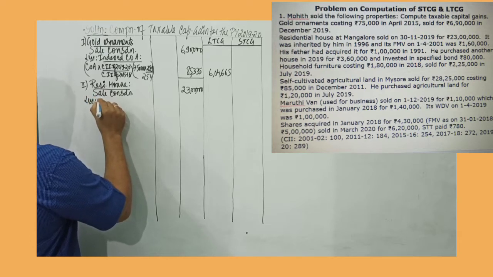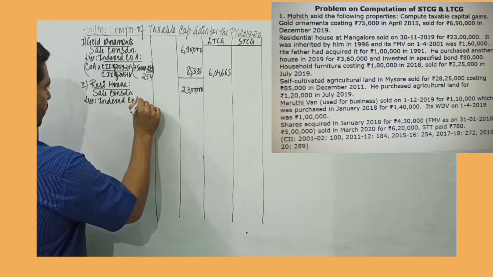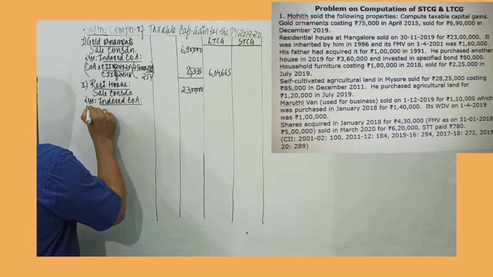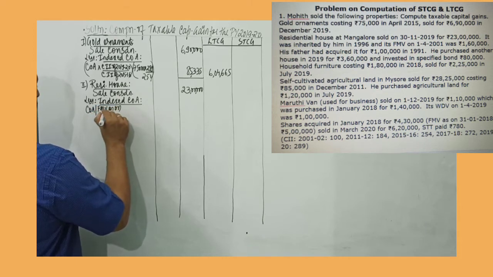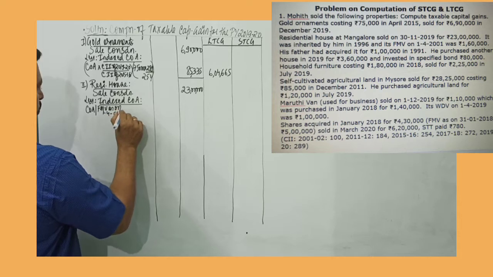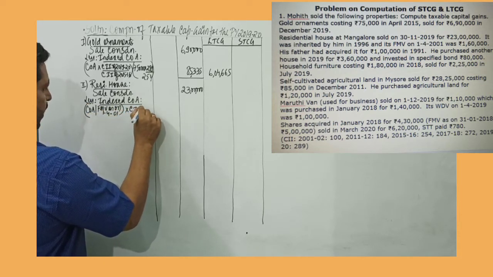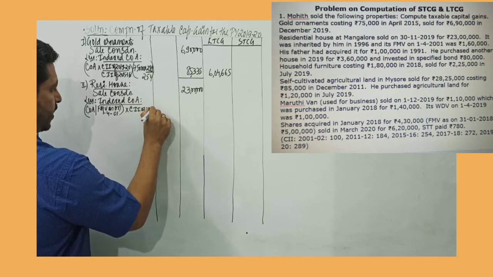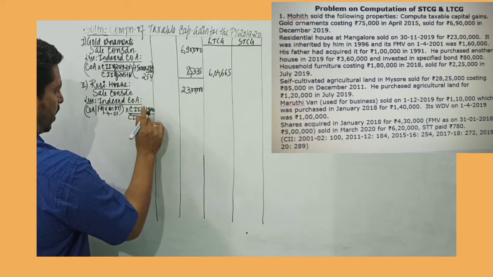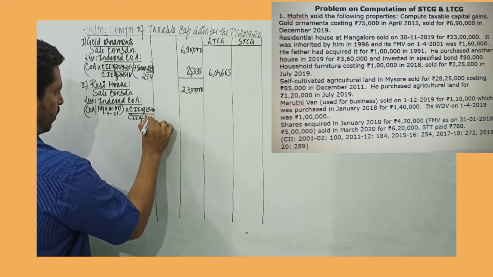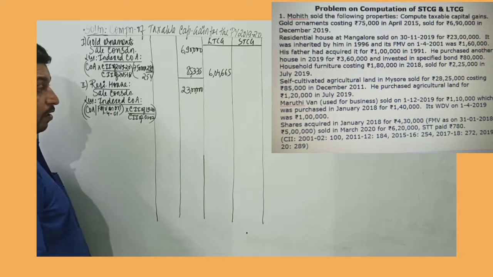So father had acquired the property prior to 1st April 2001. So we give an option over here. This is a long-term capital asset. So we take indexed cost of acquisition, and here I can record either the cost of acquisition or FMV as on 1st April 2001, whichever is beneficial, into CII of 19-20, that is year of transfer, divided by CII of 2001-02.